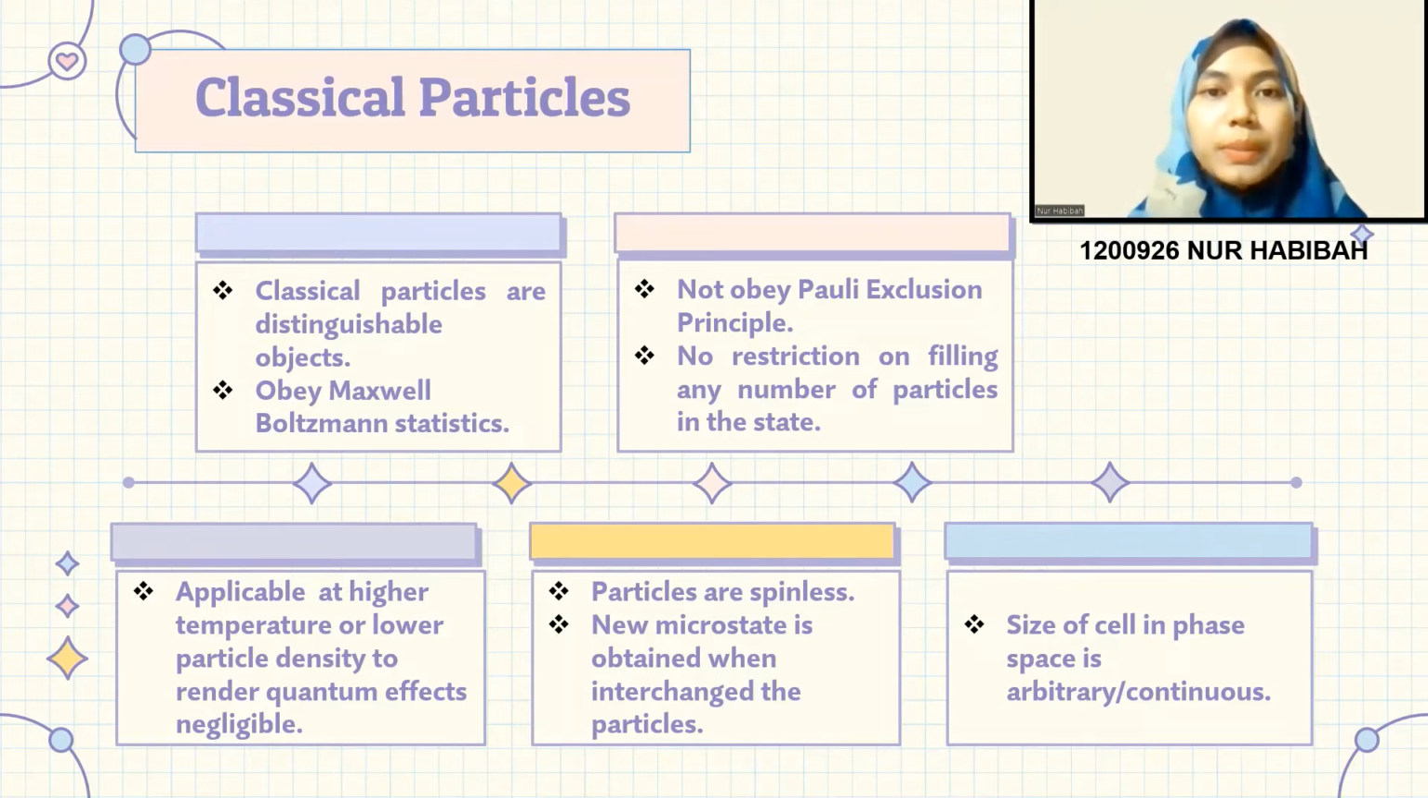Next, the particles in classical statistics are spinless. Other than that, a new microstate is obtained when the particles are interchanged. Lastly, the size of the cell in phase space is arbitrary or continuous.